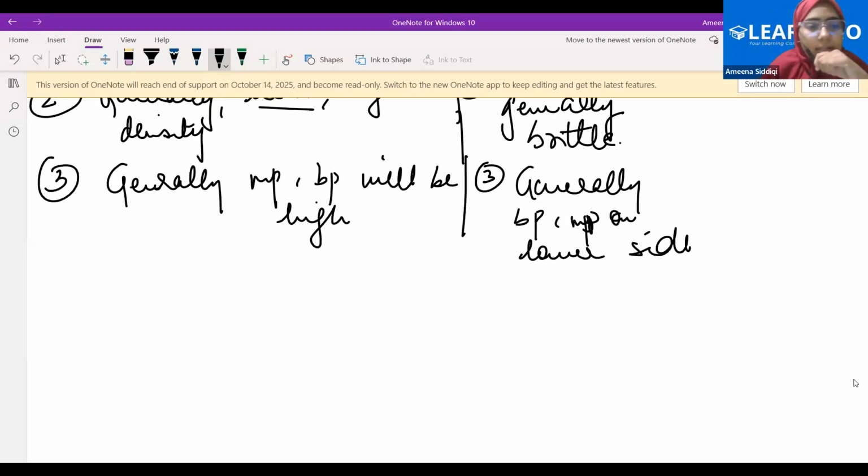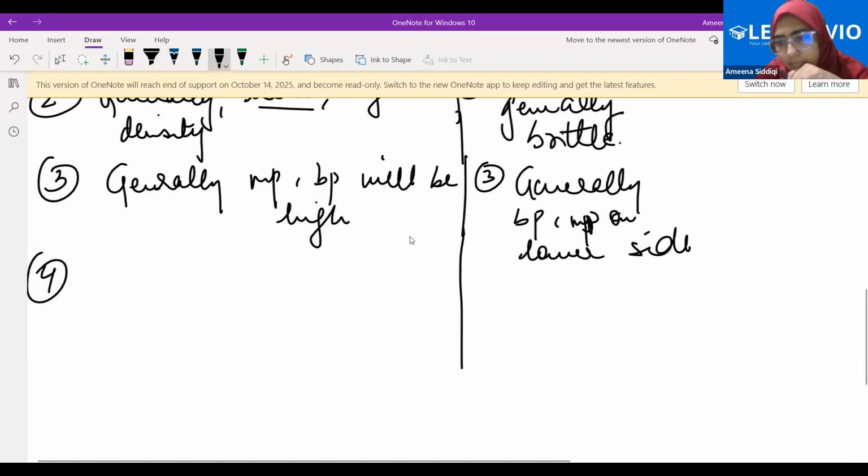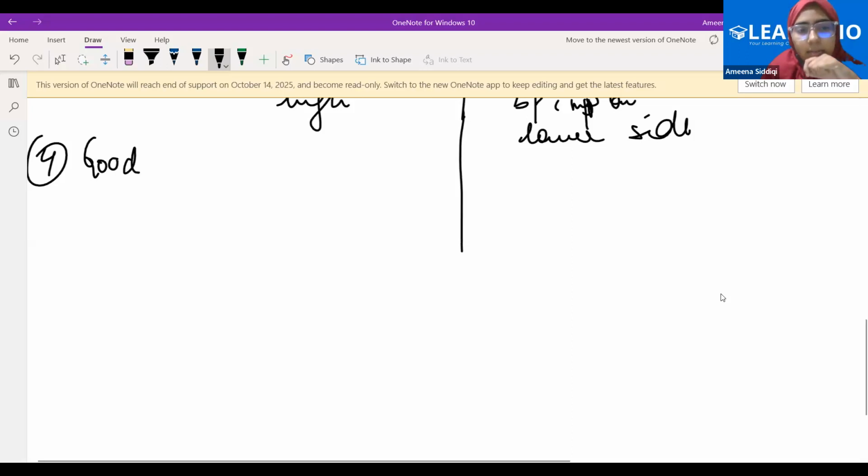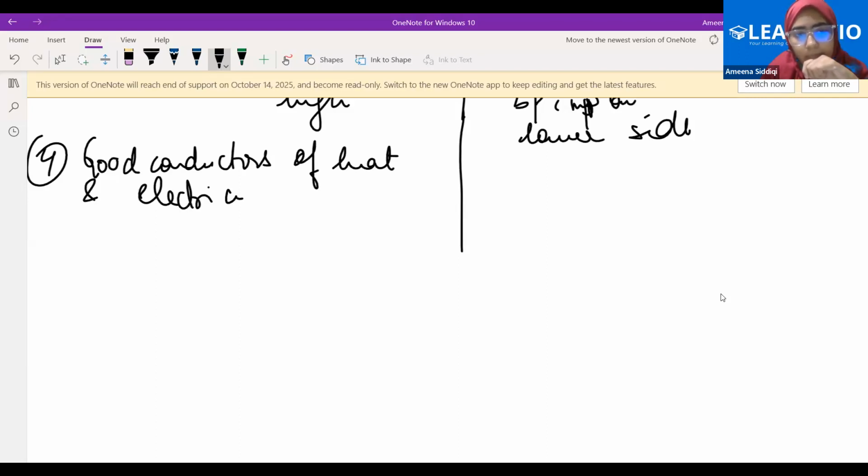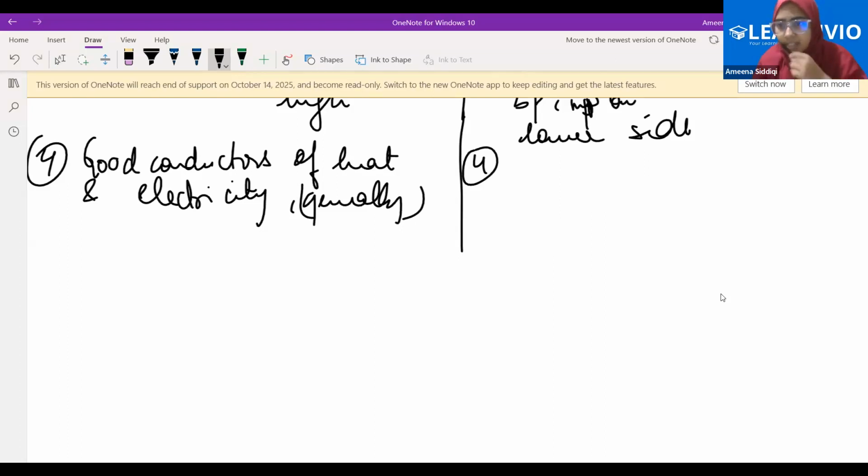Fine. Let's come to the next point. What else are the properties for metals and non-metals? Good conductors of electricity and heat. Again, there are exceptions generally. Non-metals, are they insulators?